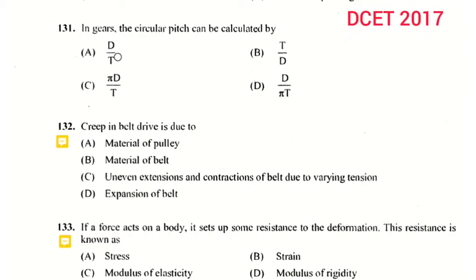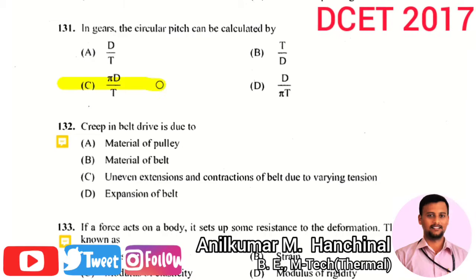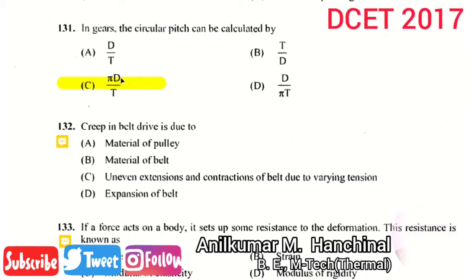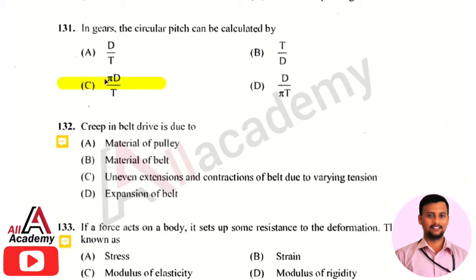And the next question is, in gears, the circular pitch can be calculated by, the right option is 3, that is pi d divided by t. So the circular pitch in gears can be calculated by using pi into d divided by t.